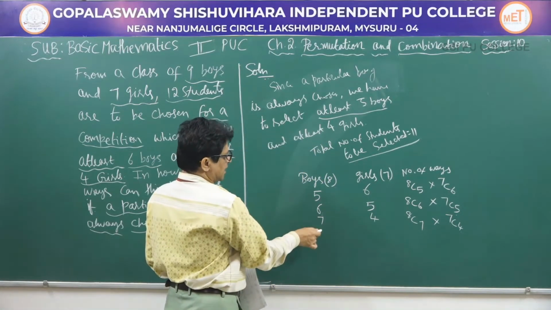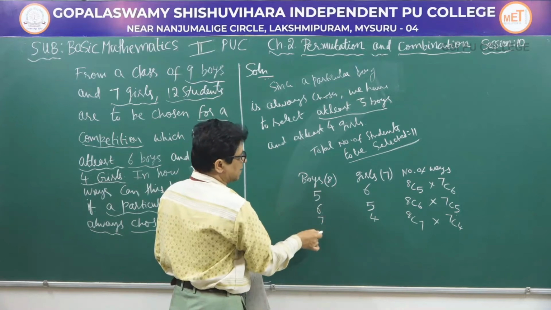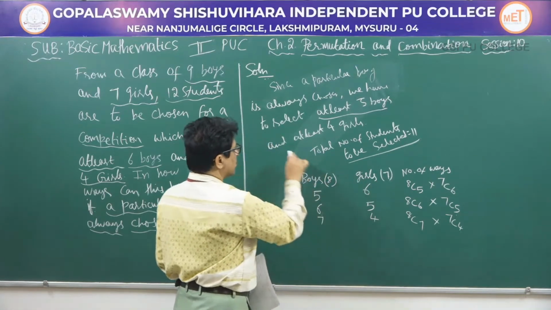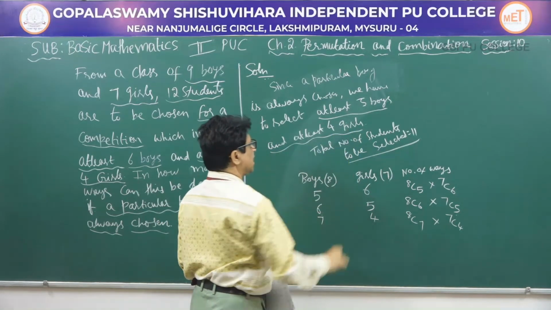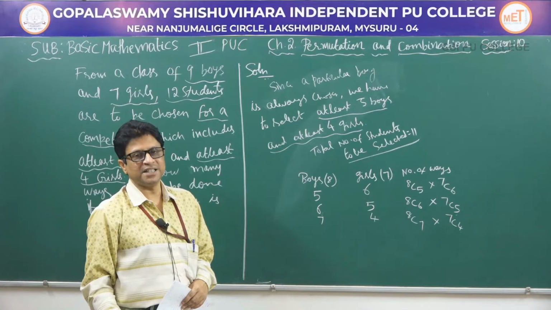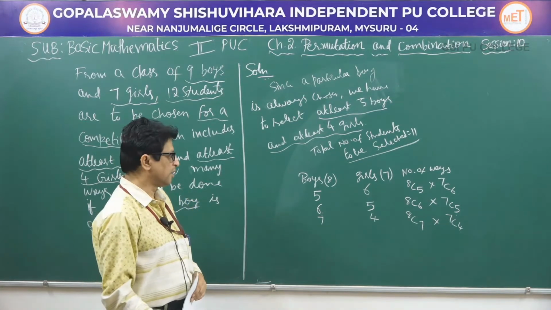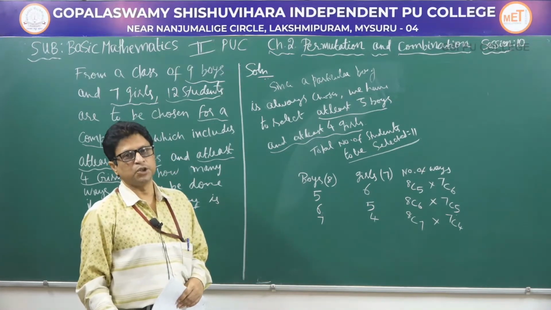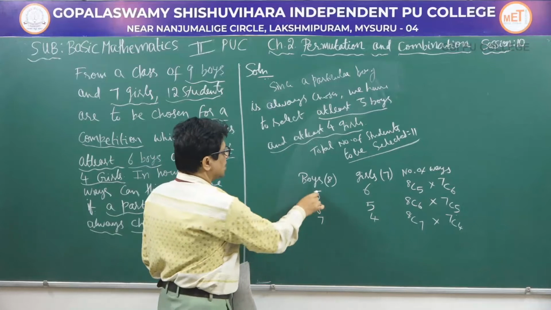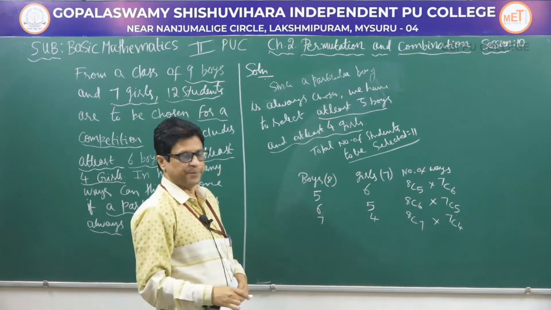We can't select 8 boys because if we select 8 boys, then we have to select 3 girls, but the condition is that we have to select at least 4 girls. Therefore, that option we should not choose. Therefore, only 3 options are there.